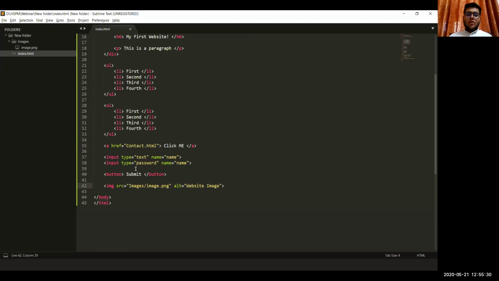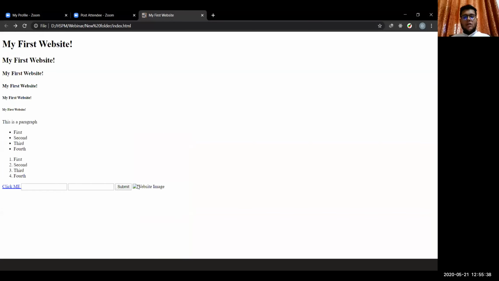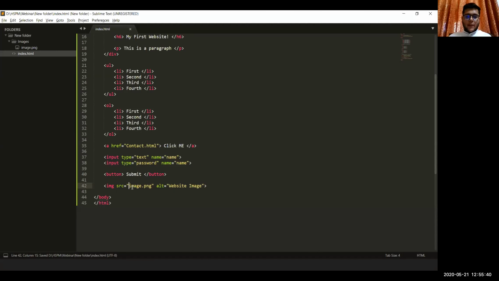So we can do one thing, we can remove this and we can reload. Okay, so you will see that image.png does not exist in this folder. Okay, it was in the images folder.